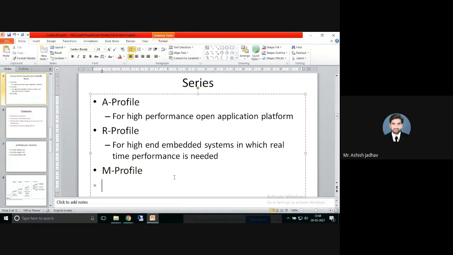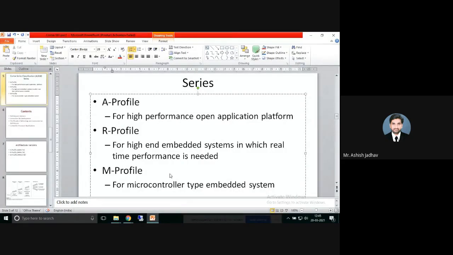After that we have M series. Now when this M profile is required, or when it is designed, when it is used, this M profile is designed for deeply embedded microcontroller type embedded systems.